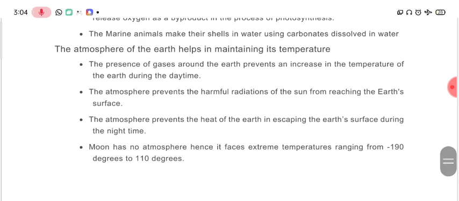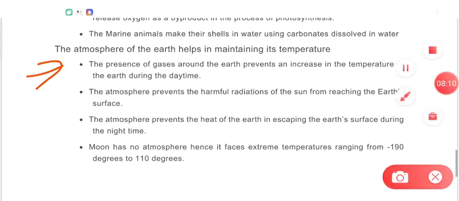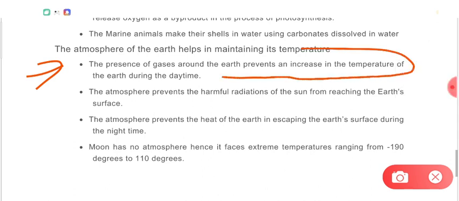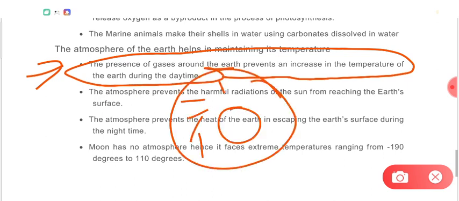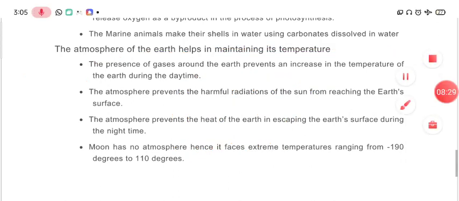Now the atmosphere of Earth helps in maintaining its temperature. Dear students, let's understand that the presence of gases around Earth prevents an increase in the temperature of Earth during the daytime. Around the Earth there is a blanket of gases, called the atmosphere. This atmosphere prevents sudden heating of the Earth.